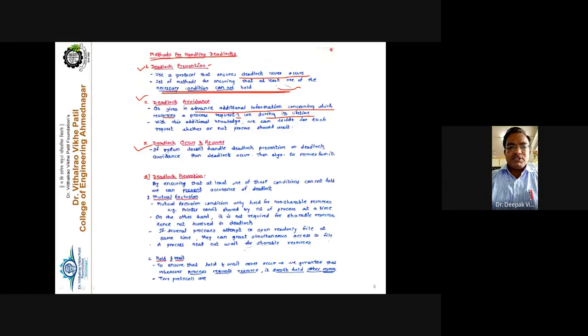Means when a new process enters into the system, it has to declare how many resources it requires for its complete execution during its lifetime, so that the operating system will take the necessary action. Suppose a process P7 is newly added in the system.